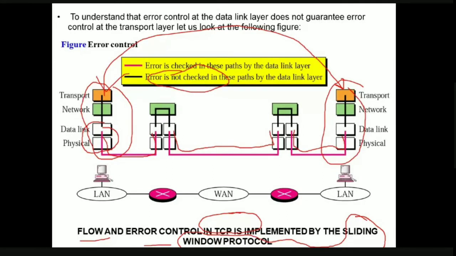The first one is UDP, the second one is TCP, and the third one is SCTP. UDP is a connectionless and unreliable protocol. This is what you have to remember. So in the transport layer, to provide reliability, flow control and error control, we use which protocol? TCP only. UDP does not provide any flow control or error control. This is a very important point you have to remember.